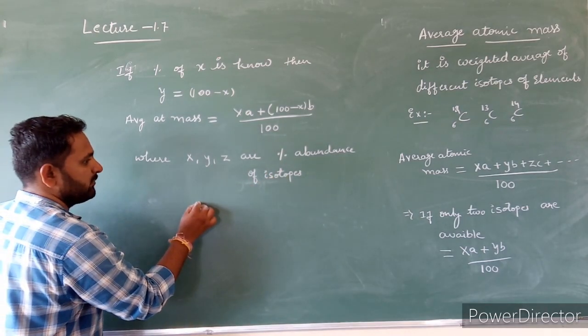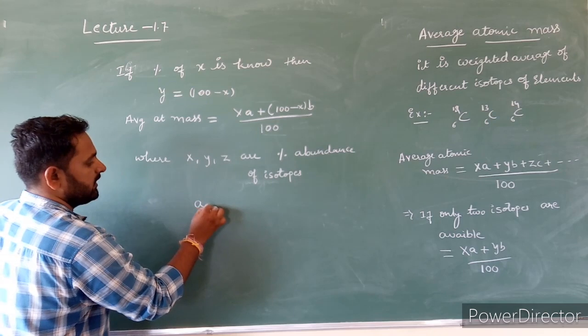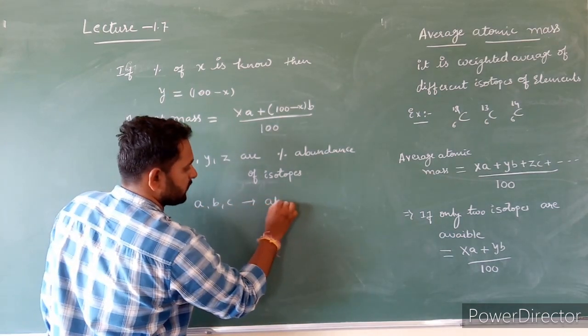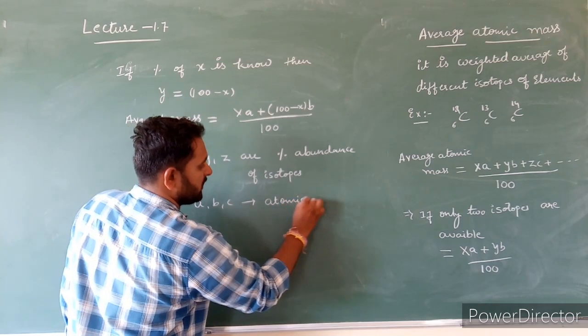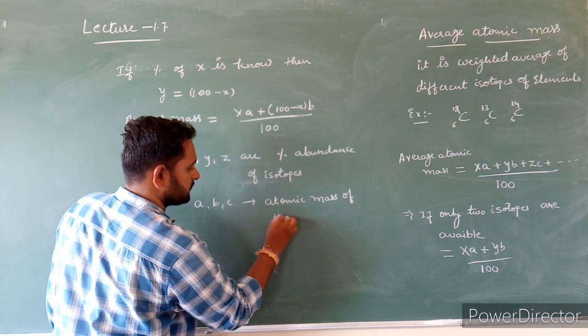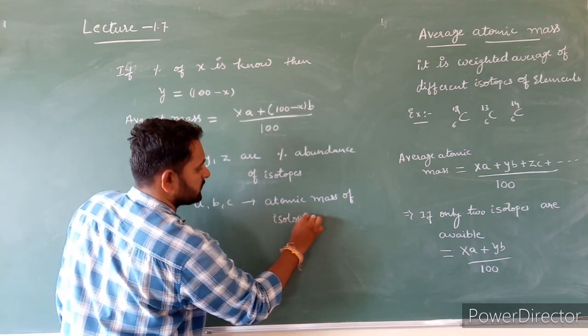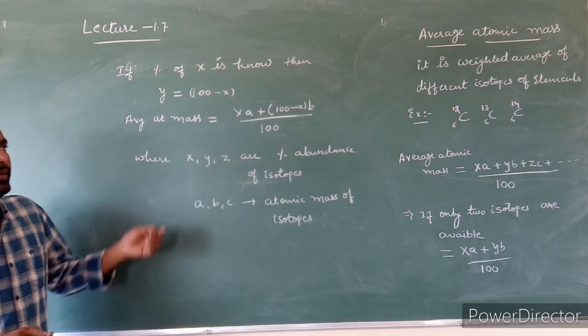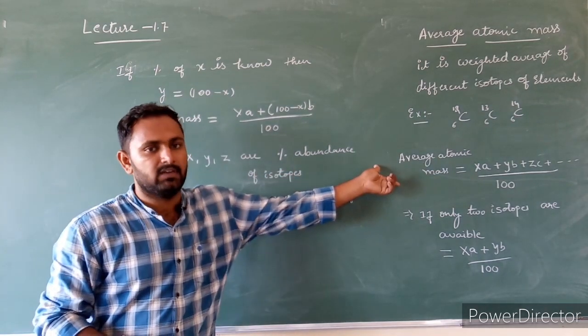Then what about A, B, C? A, B, C are atomic masses of isotopes. Now let us solve some numericals based on this formula.